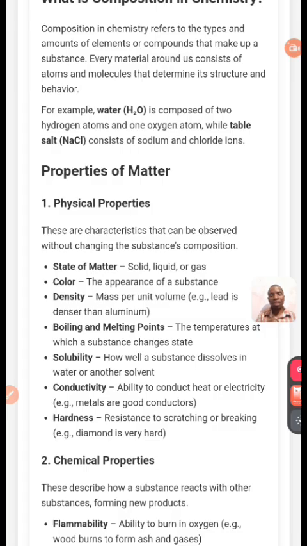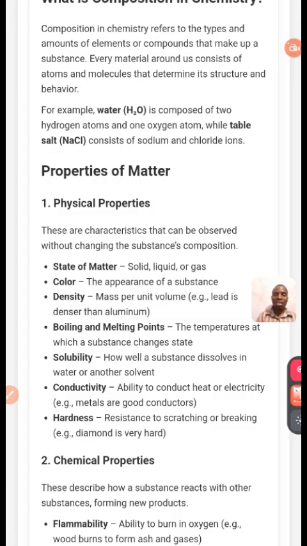The same thing with boiling. The rate at which water boils is different from the rate at which another thing can boil, like what? Petrol. Petrol has its own boiling point, kerosene has its own boiling point, and water has its own boiling point.